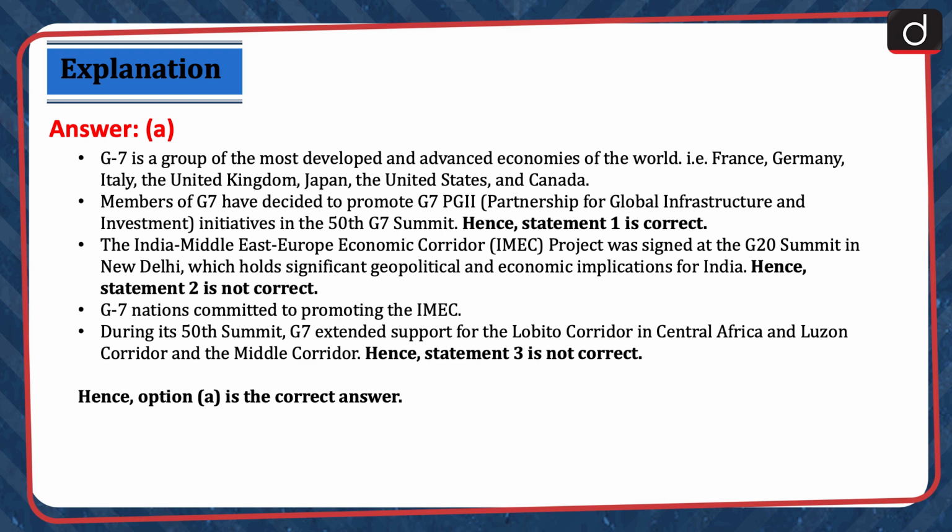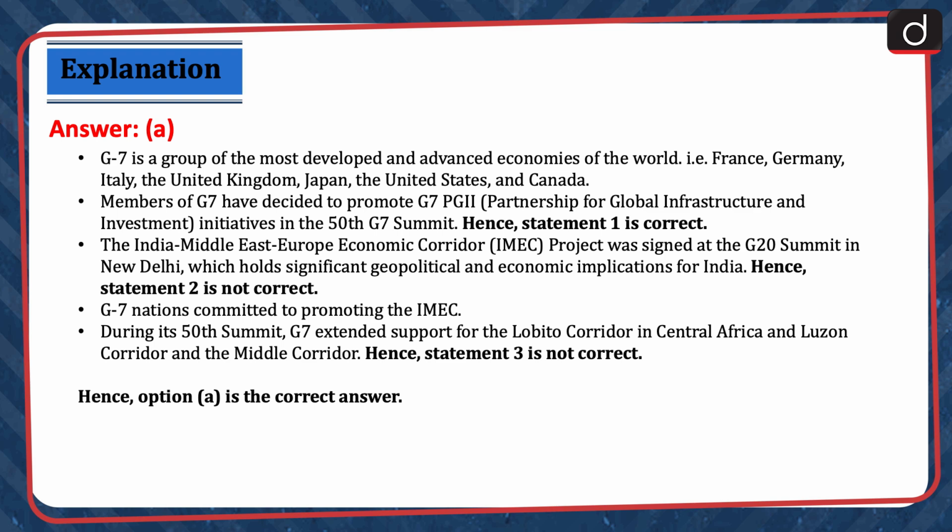G7 is a group of the most developed and advanced economies of the world. That is France, Germany, Italy, the United Kingdom, Japan, the United States, and Canada. Members of G7 have decided to promote G7 PGII, Partnership for Global Infrastructure and Investment, initiatives in the 50th G7 Summit. Hence, statement 1 is correct.